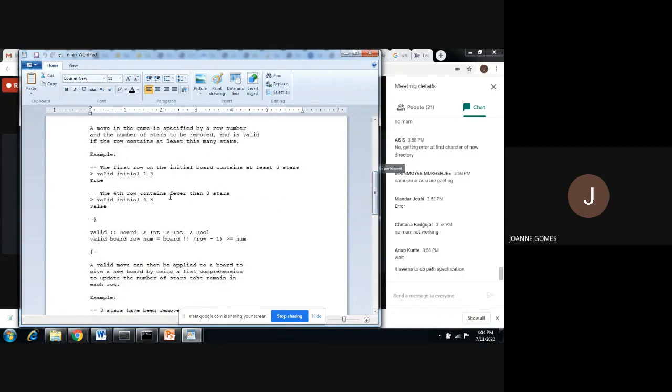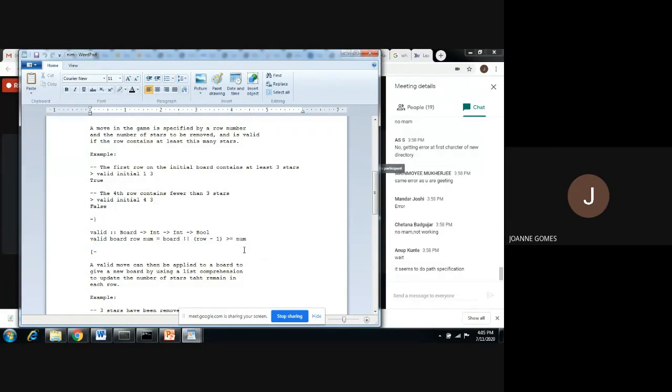Now while removing the stars, there is one more function designed, which is called valid. What this function does is take 3 inputs. One is the list, that is the board, the playing board. Then the row number chosen by the player and the number of stars that he wants to remove. And then by using this command, tell me what is this command with respect to a list? Take the element, right? Which element will he choose? This element. Why row minus 1? Because the row number will start with 0.